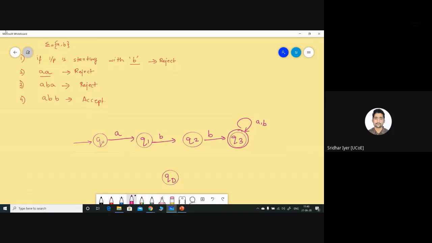Now it's really very simple. You simply need to fill up the diagram. How to fill up the diagram? As explained, in the state Q0, if my string is starting with B, I will straight away reject it. This I have already mentioned. So if in Q0 I get a B, I will simply send that input to the QD state. Similarly, over here in Q1, if I get an input A instead of B, I will not move it further to Q2. I will simply send it to QD, the dead state. Are the things clear? Kindly let me know. If I'm going fast, I can slow down.